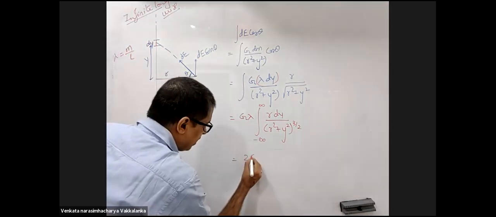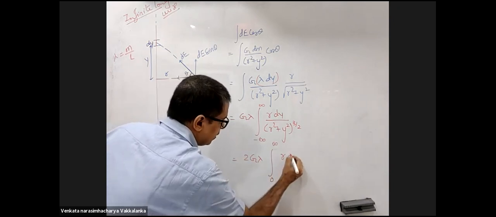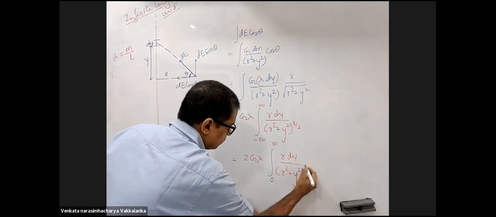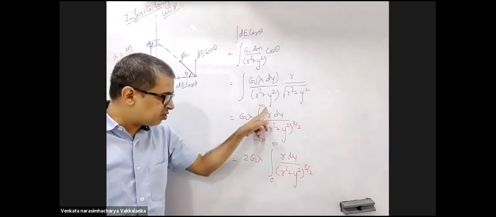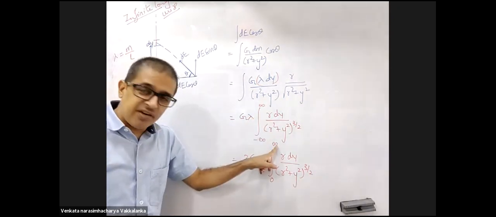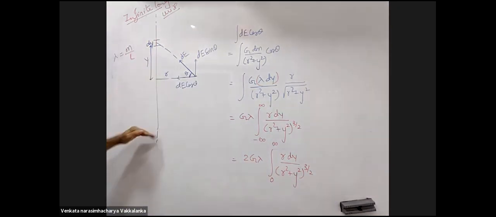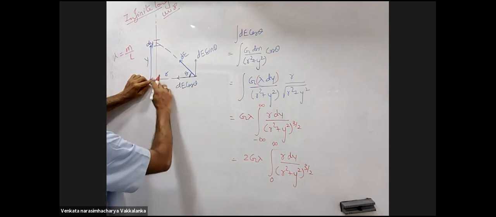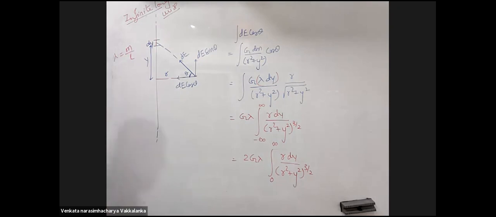I can write it as 2G lambda, 0 to infinity. Instead of minus to plus infinity, I can make it from 0 to infinity 2 times. Lower part I added up. Yes or no?